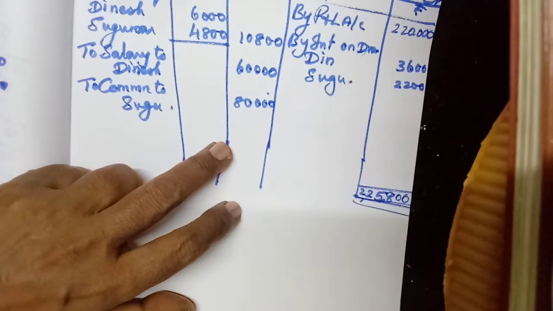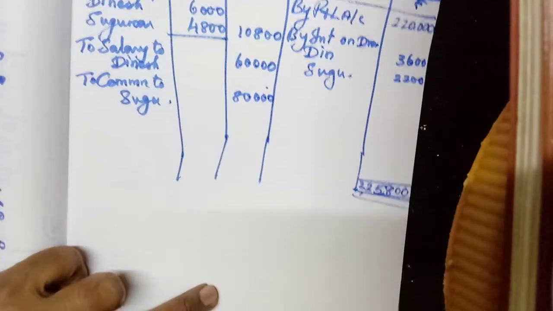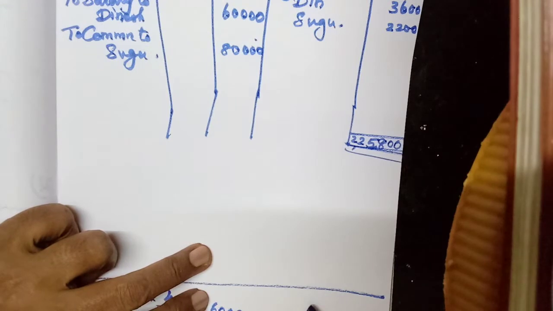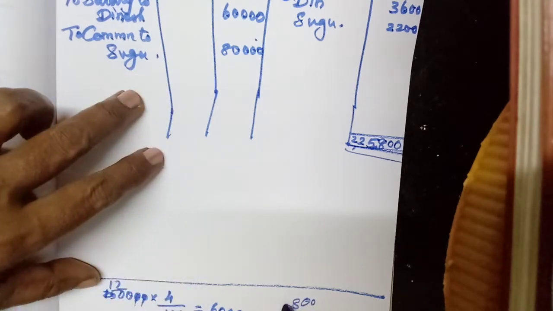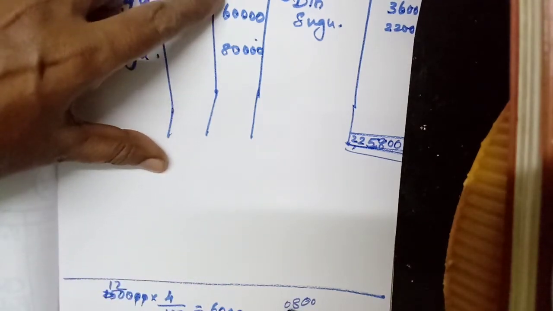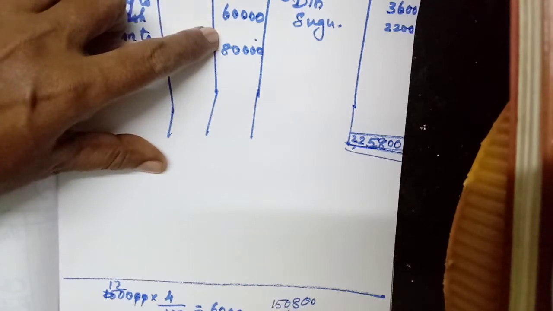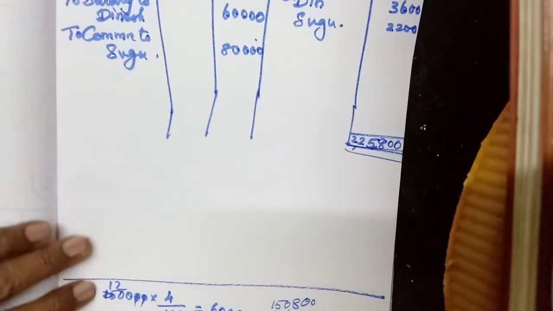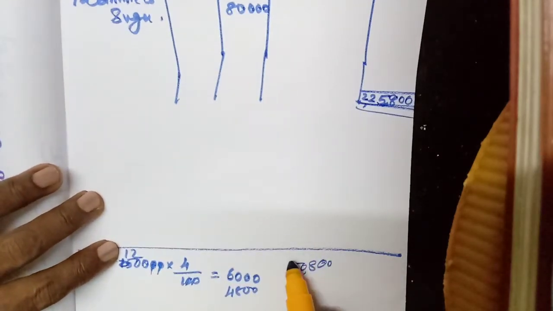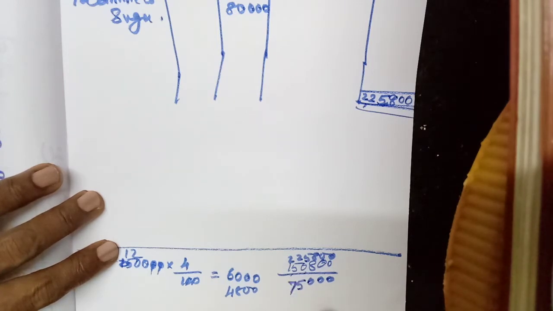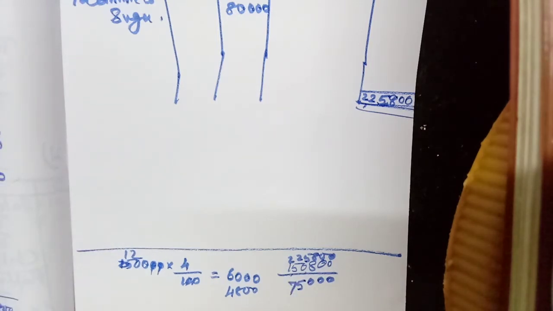Add and write here with the pencil. 0, 0. Then third one 8. Fourth digit 0. Fifth digit 7 plus 8, 15. So 1,50,800. Okay, here the largest amount 2,25,800. Subtract and find out. 75,000. Okay.